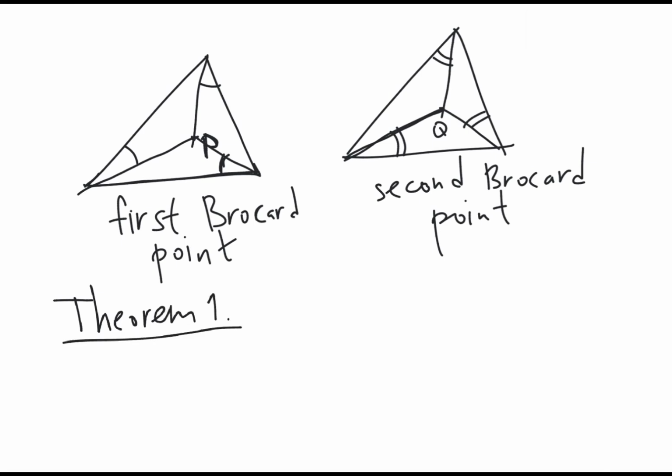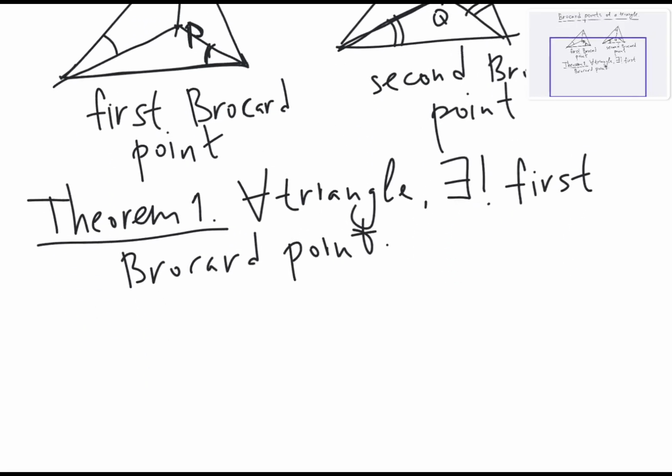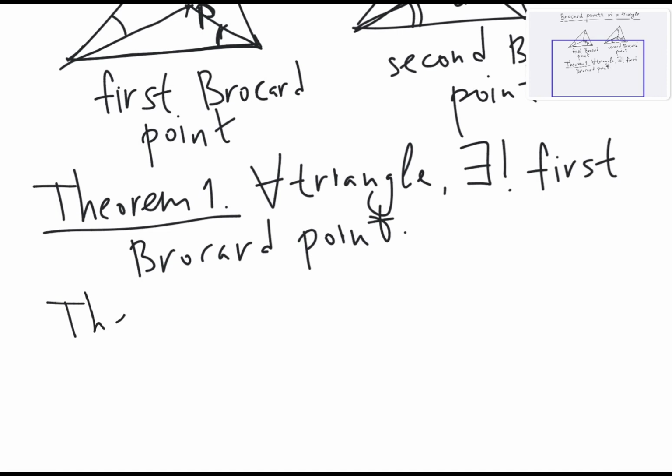So for every triangle there exists a unique first Brocard point, and theorem 2 is basically the same for the second Brocard point.